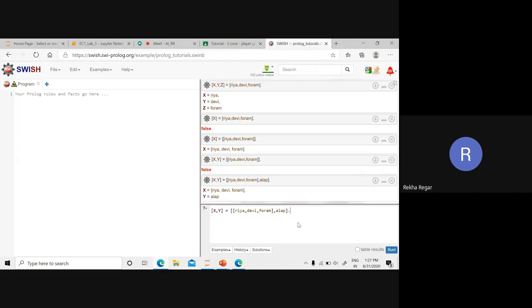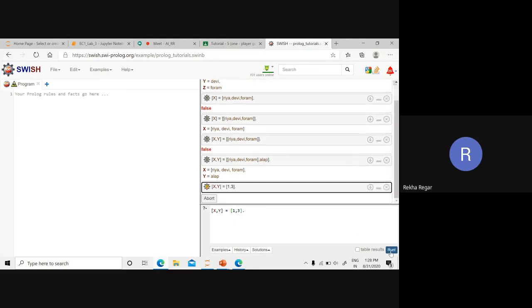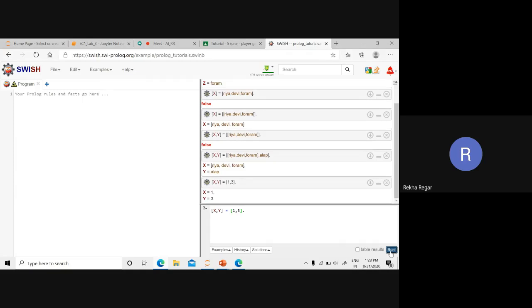Whatever value initialization I put for the list, it means if I have two values in the list, then I have two variables in that list.